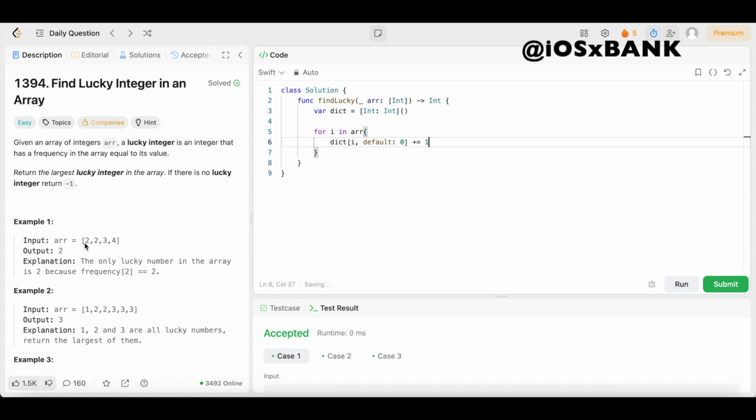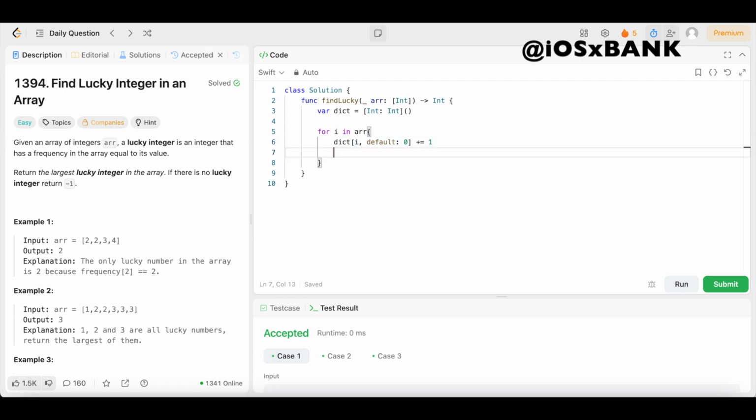So when we're going through the array, each time we see an element, which will be i, we're going to keep count of it over here. So this would be the element, and this side, the value, would be the counter, or how many times we see the element, right? So if we see i, or say 2 is i, we see 2, we put a 2 right here for i. Well, let me just show y'all like this, right? So say we have 2, right? So boom, we have our 2, and then we're going to start the value at 0.